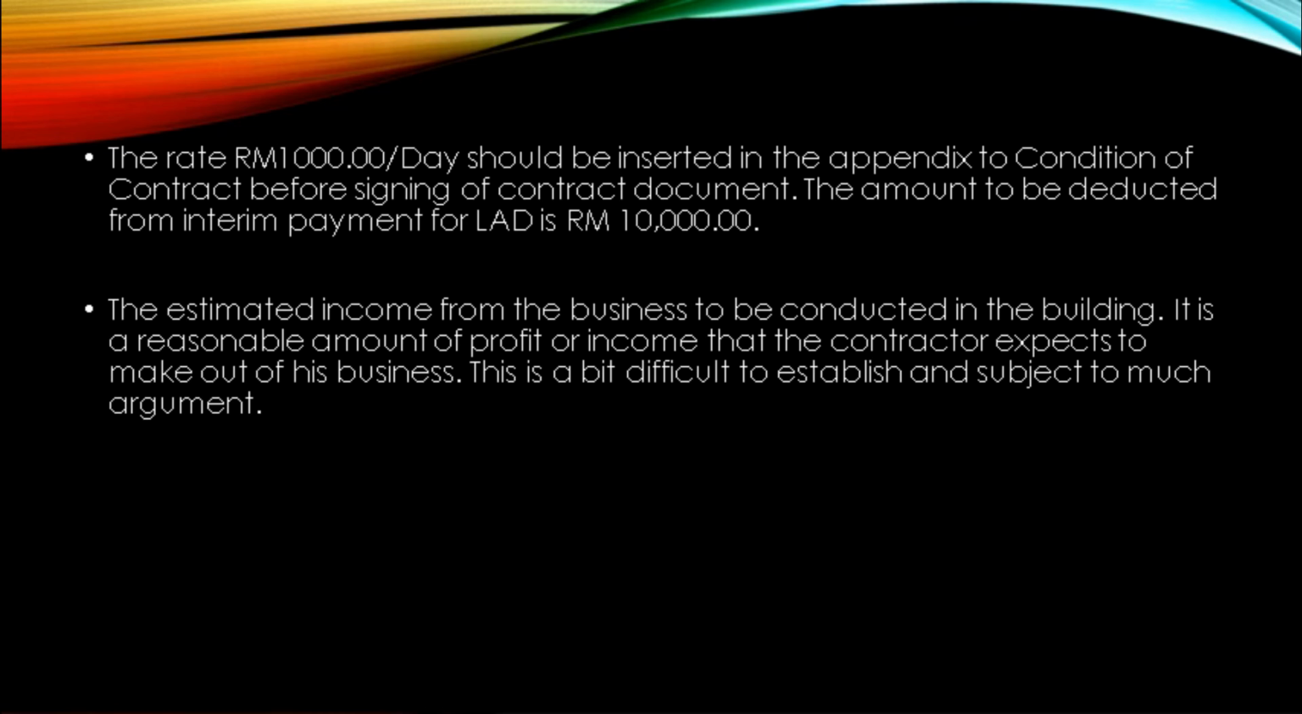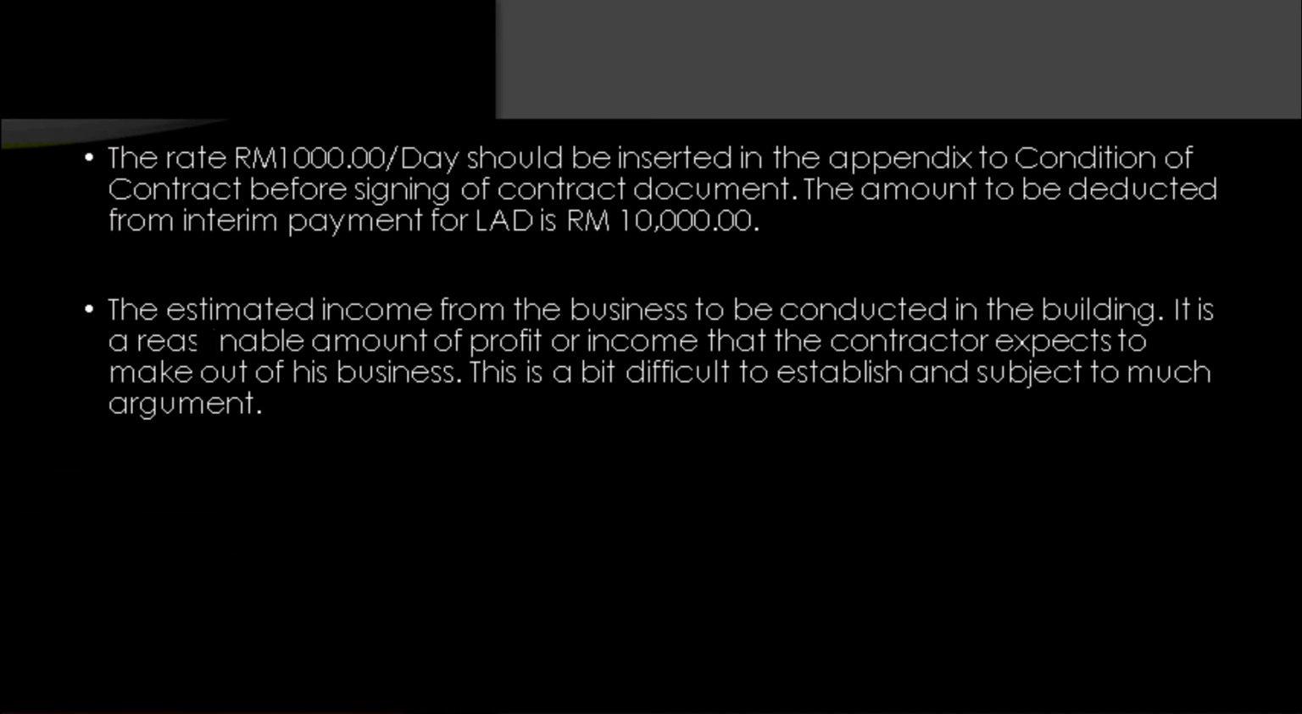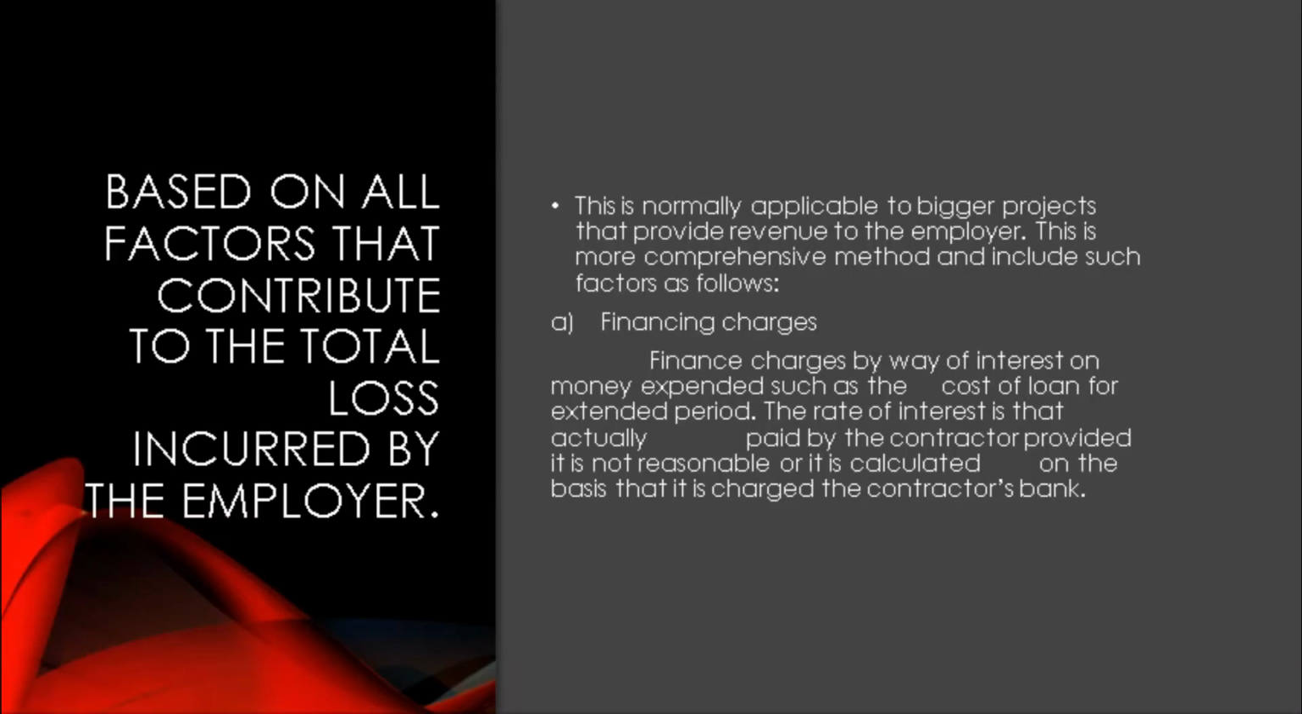The estimated income from the business to be conducted in the building is a reasonable amount of profit or income that the employer expects to make out of his business. This is a bit difficult to establish and subject to much argument. Another method is based on all factors that contribute to the total loss incurred by the employer. This is normally applicable to projects that provide revenue to the employer. This is a more comprehensive method and includes such factors as follows.